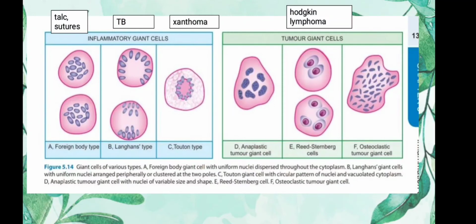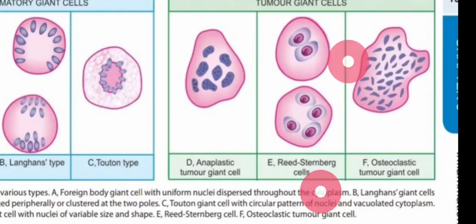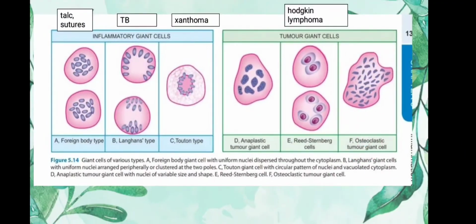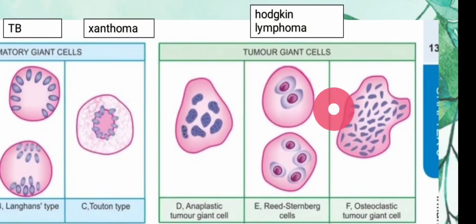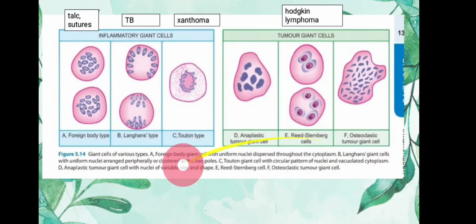Next are the Touton type, which are present in xanthoma, nuclei present in the middle. Then anaplastic tumor giant cell and osteoclastic tumor giant cell are produced in some diseases of cancers. And the last is the Reed-Sternberg cells, in which there are binucleate nuclei, which is present in Hodgkin lymphoma.